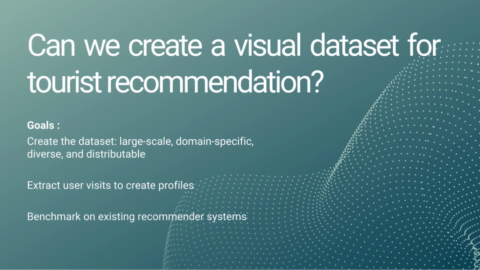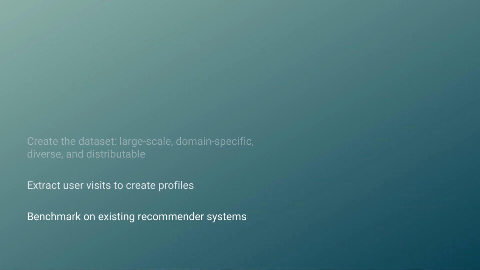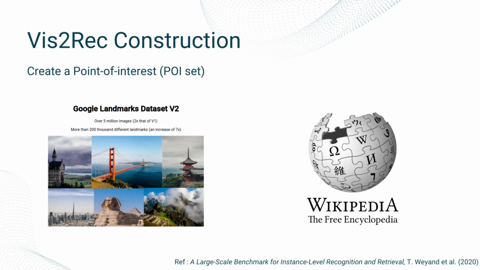Therefore, in this work, we ask ourselves if it's possible to build such a dataset. This dataset will be large-scale, specific to tourism, while also being diverse, and distributable through only Creative Commons images. Once the dataset is constructed, we infer user visits with a visual deep model to construct profiles, and benchmark it using existing recommender systems.